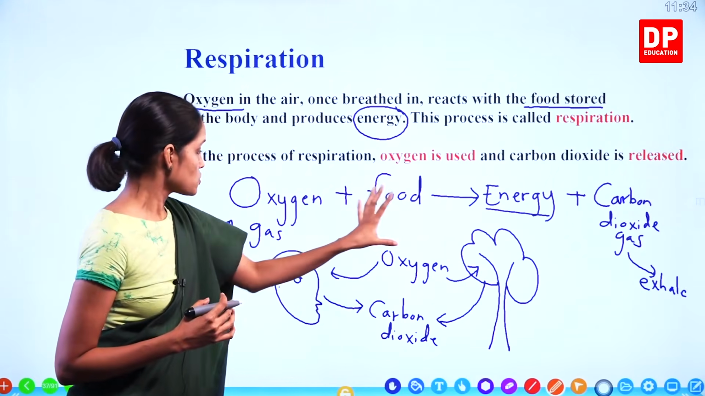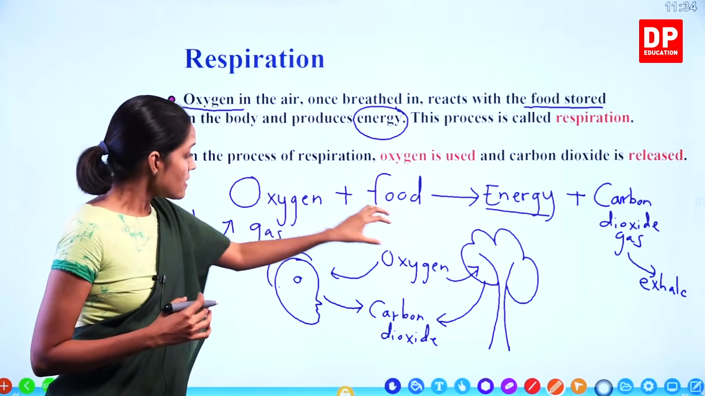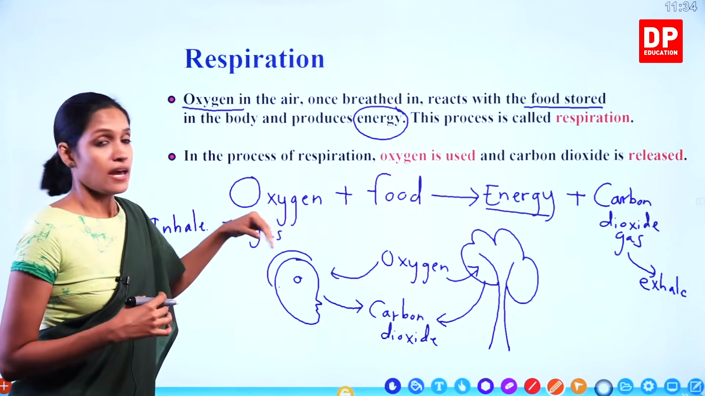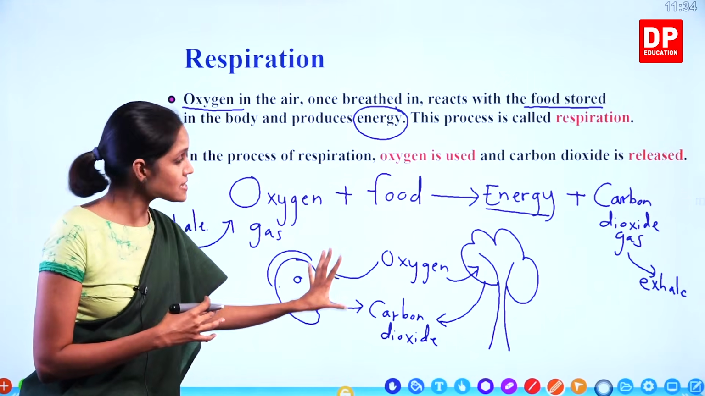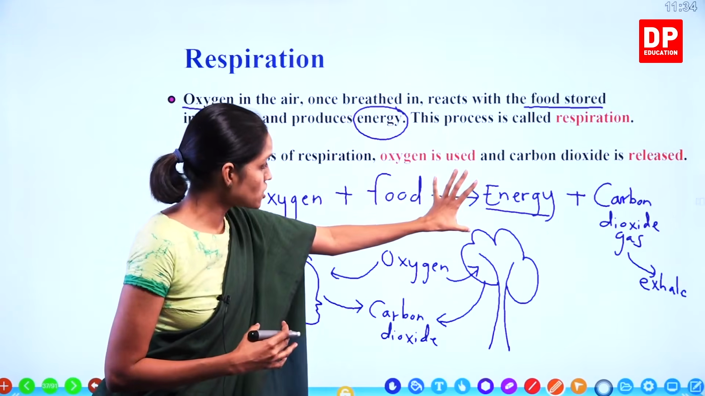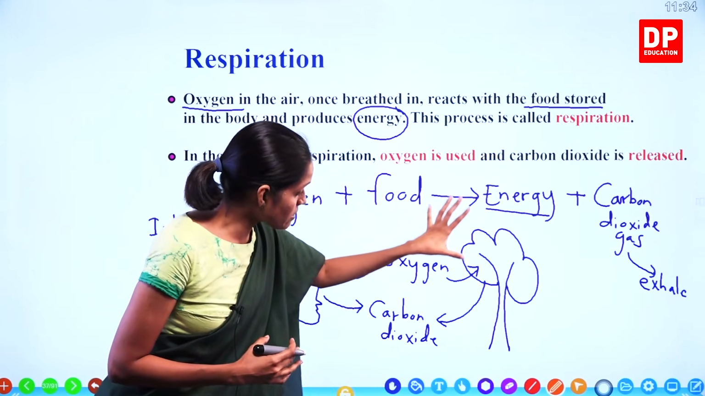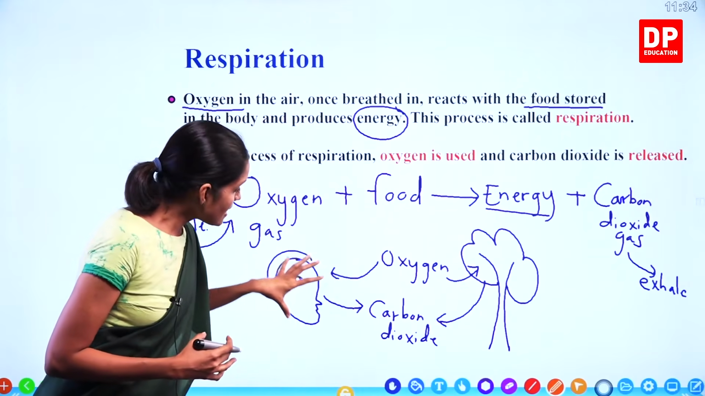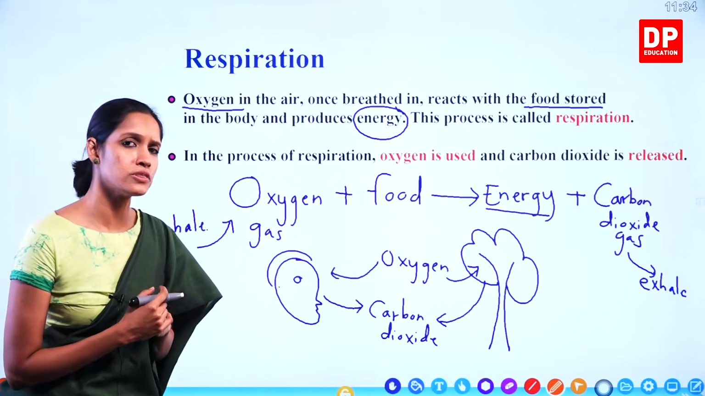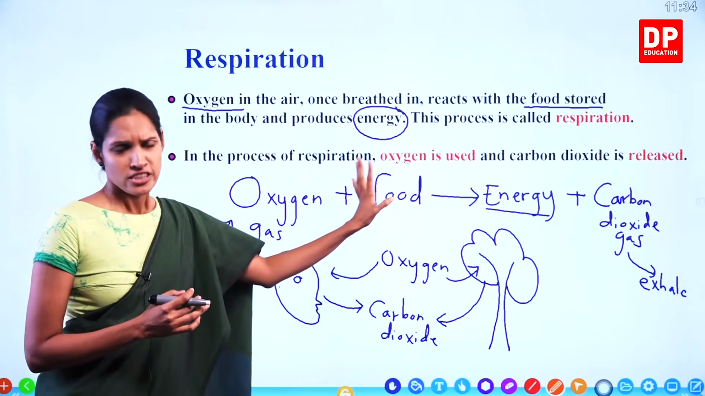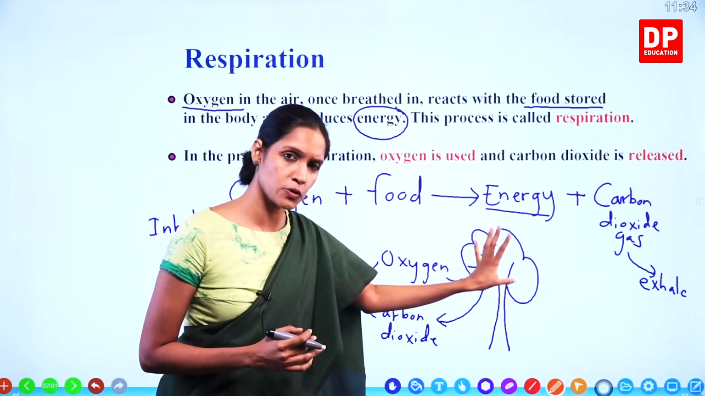Understand, children? So animals and plants during respiration, they take oxygen in, and this oxygen reacts with the food stored in the organism's body, and it produces energy and carbon dioxide gas. Now carbon dioxide should be removed. That is done by exhaling. Understand, children? Now we all know that apart from this respiration process, plants do another process.